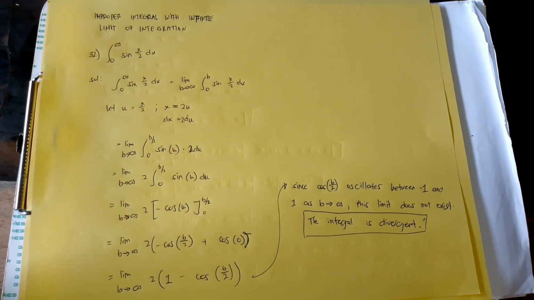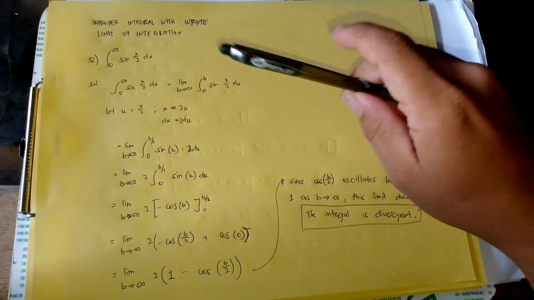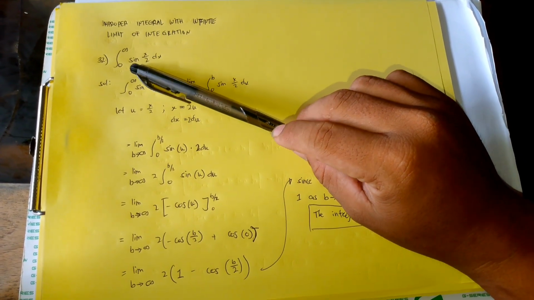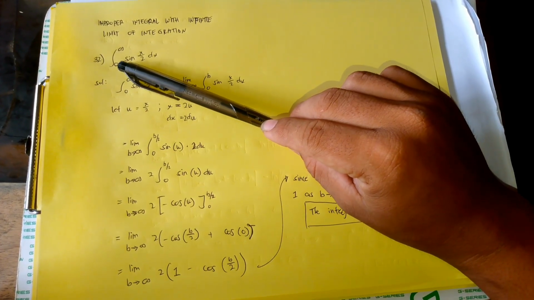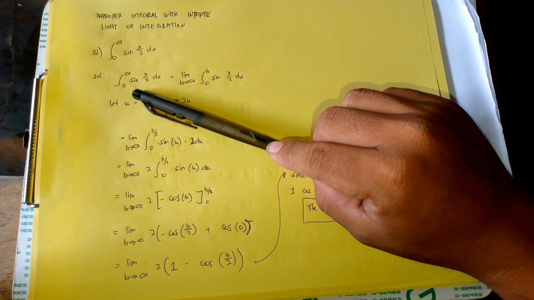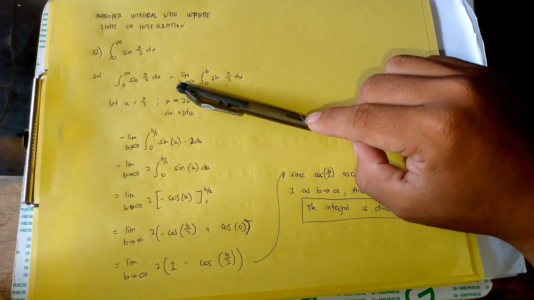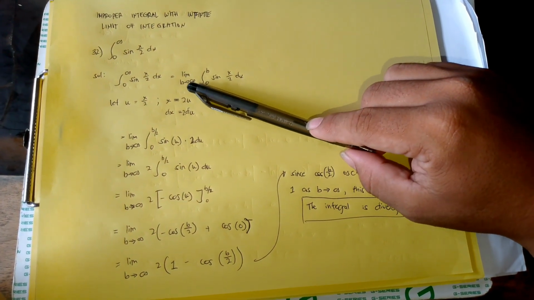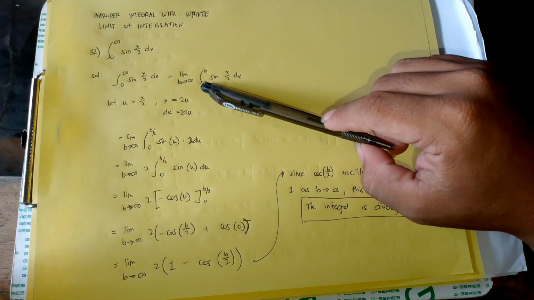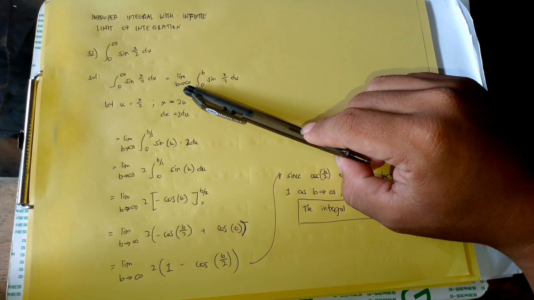Next is improper integral with infinite limit of integration. So we have the integral of sine x over 2 dx, with boundaries of 0 to infinity. So solution: the integral of sine x over 2 dx with boundaries of 0 to infinity is equal to the limit of the integral of sine x over 2 dx with boundaries of 0 to b as b approaches infinity.